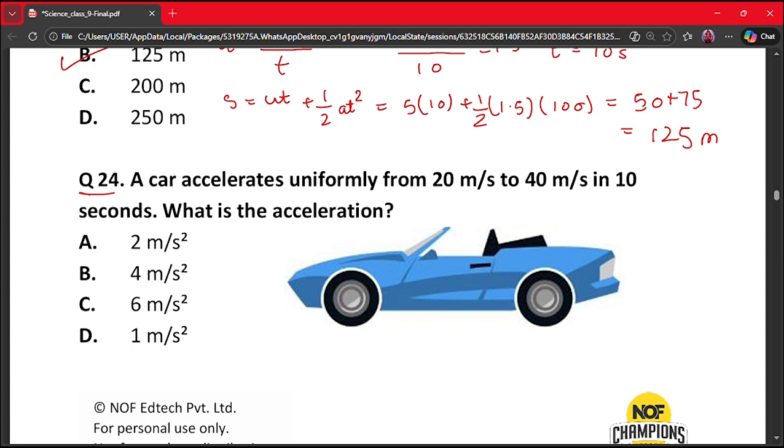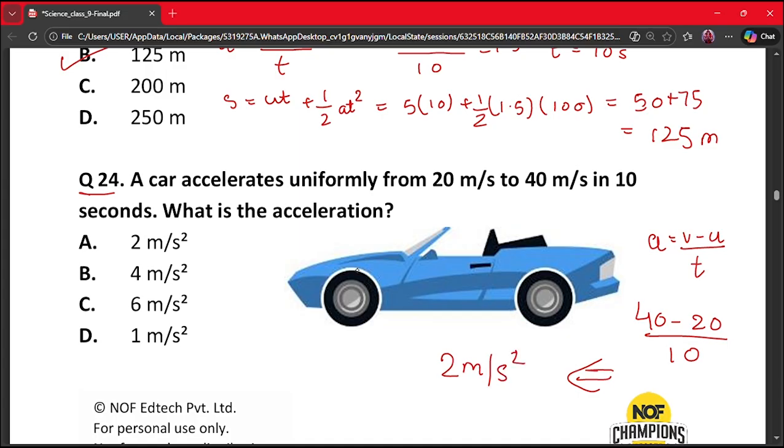So here we'll use formula, that is A equals to V minus U by T, and all the things are given to us. So this is 40 minus 20 divided by 10. This will be equal to, I'm writing here, 2 meter per second square. So our correct answer is option A.